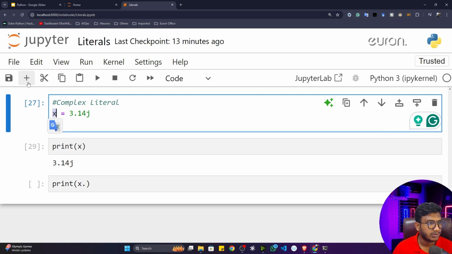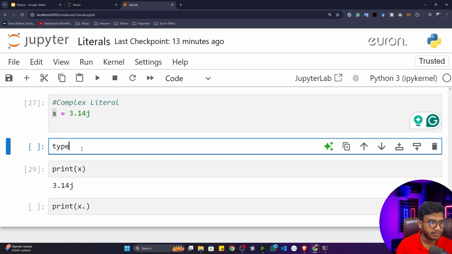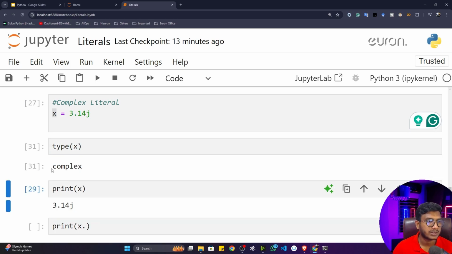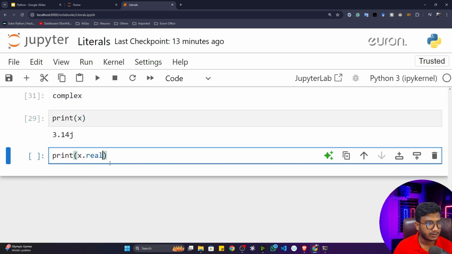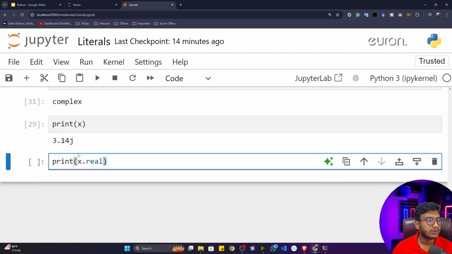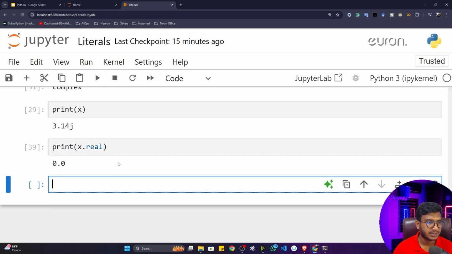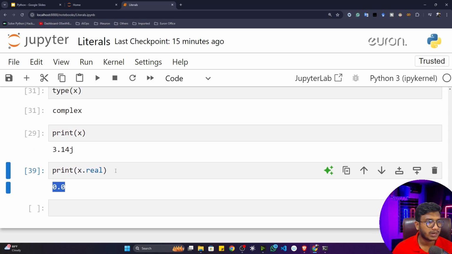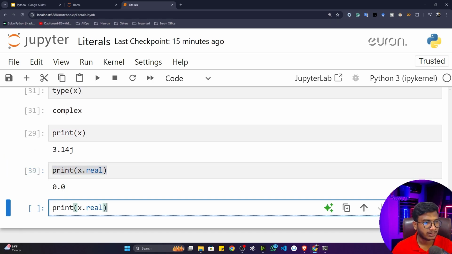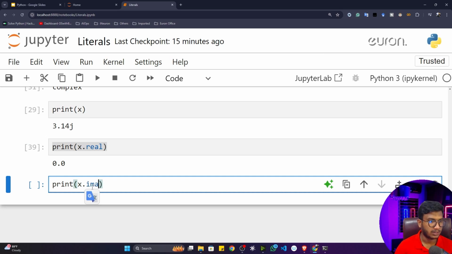Let me show you. If I take a new cell and show you the type of x, you'll see that it's a complex type object. Now it has two attributes. The first attribute is real. If you want to take out the real part of this complex number, you can call this attribute called real. Now if I execute the program, you'll see that 0.0 is the real part here. And if you want to see the imaginary part, again you can call another attribute called imag. I think imag.